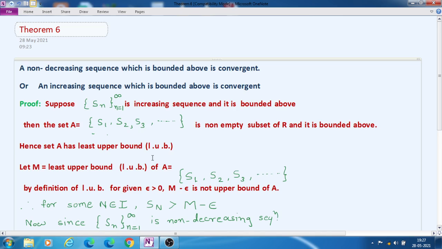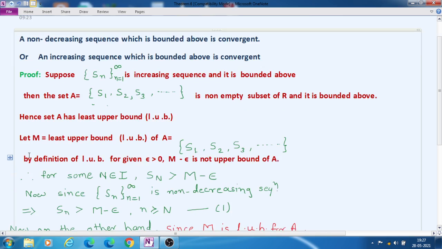We write it in short as LUB. So if a set is bounded above, then it has a least upper bound. Therefore take the least upper bound as capital M. So capital M is the LUB of set A, which is S1, S2, S3, and so on.